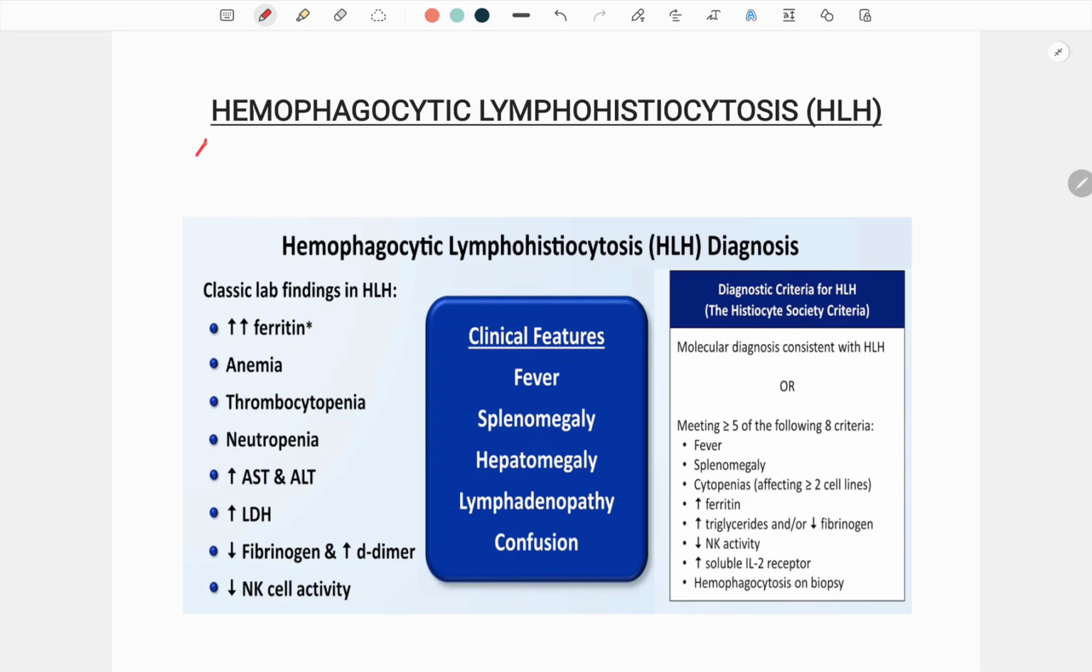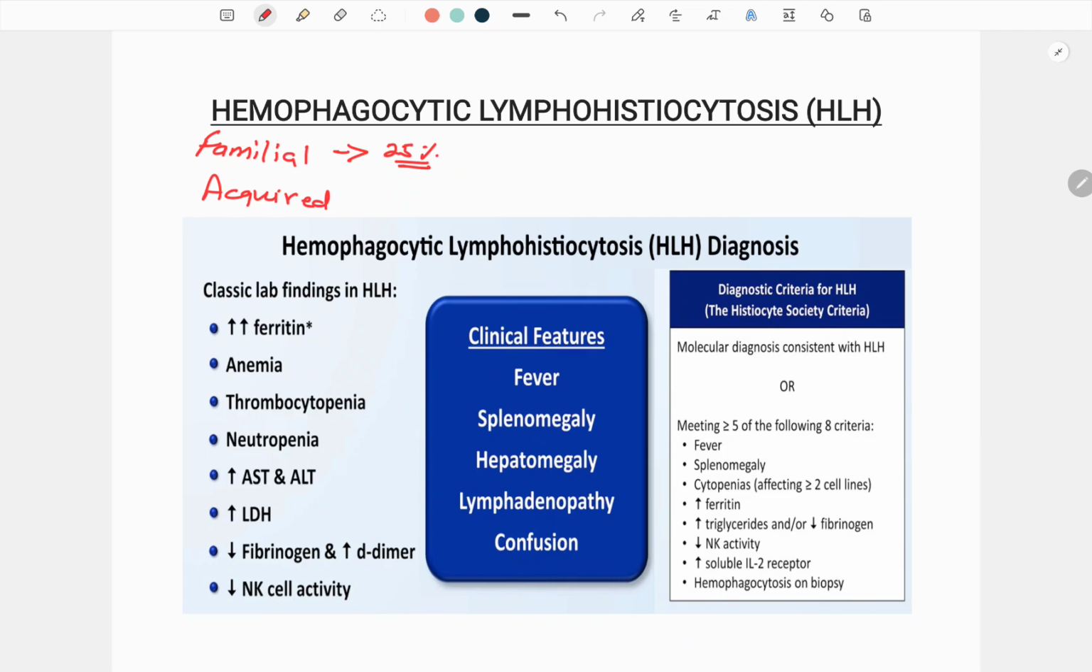If we talk about the causes of HLH, there are mainly two types. One is the familial cause, and the other is the acquired cause. If we talk about the familial cause, if both the parents are genetic carriers of HLH, a child has a 25% chance of having the disease. So a familial one will have a 25% chance if both the parents are carriers.